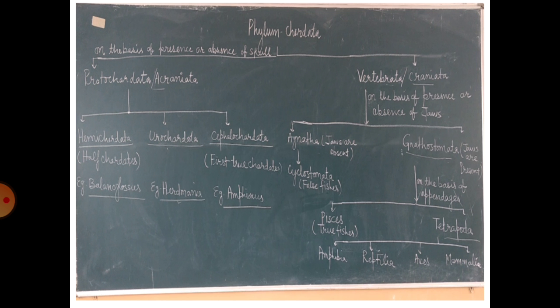I have already discussed the classification of phylum Caudata in my previous videos. Now the group Acrania or Protocaudata. The animals of this group are all marine. Notochord persists throughout life, but skull, brain and vertebral column are absent. Unisexual or bisexual. Development is direct or indirect. Larval stage is present at the time of metamorphosis.